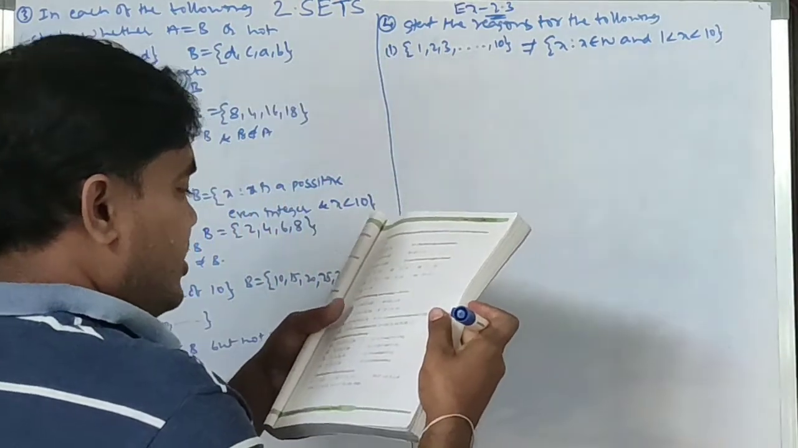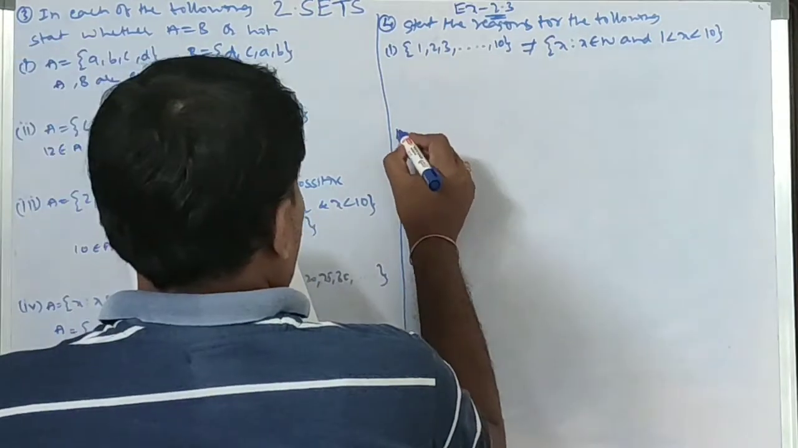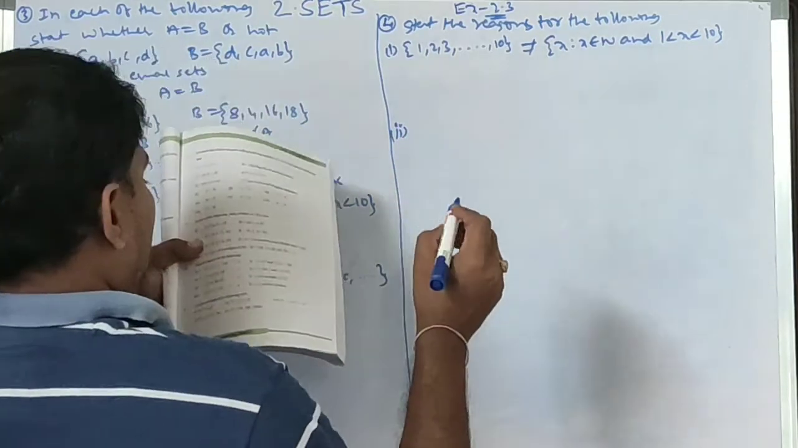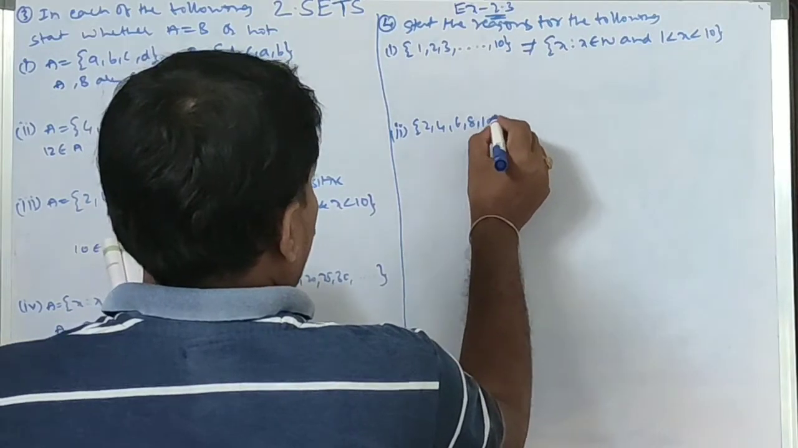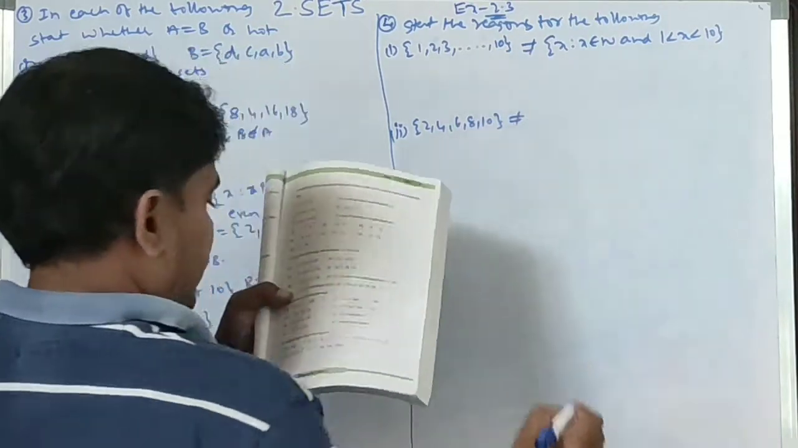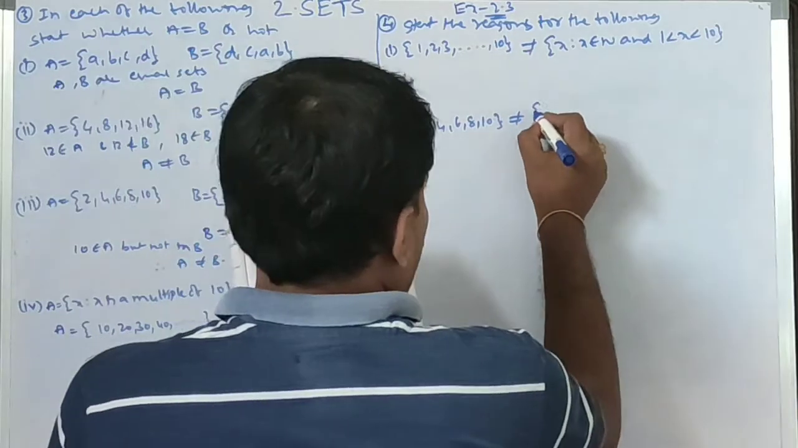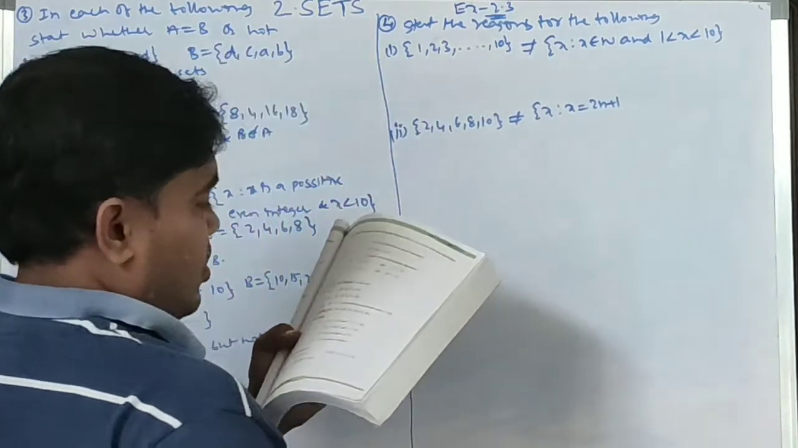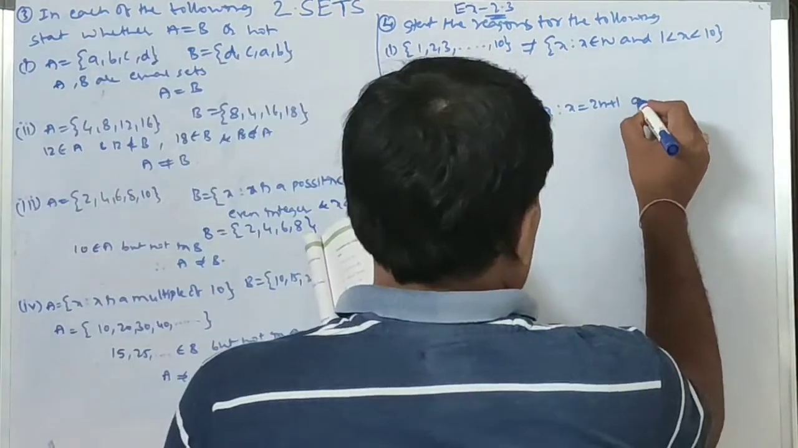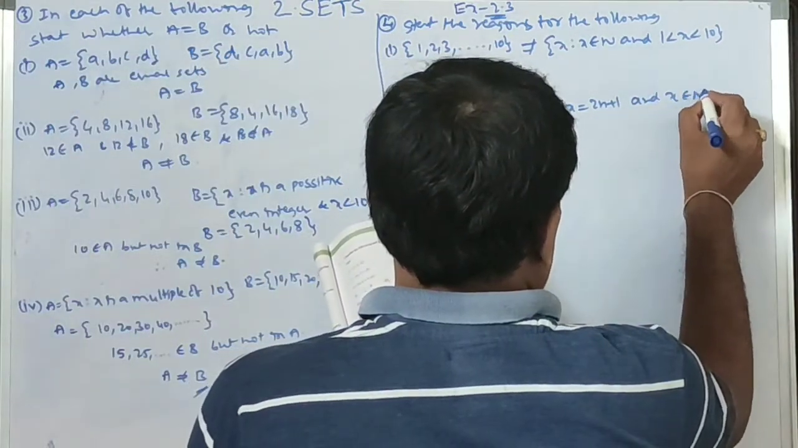Next, second: {2, 4, 6, 8, 10} is not equal to {x such that x = n + 1 and n belongs to N, x belongs to N}.